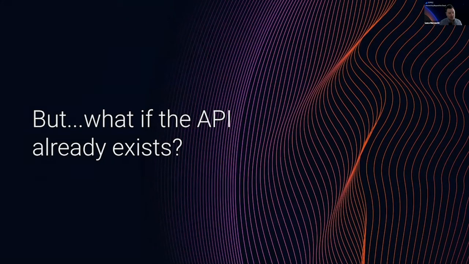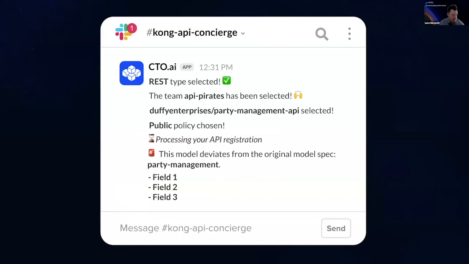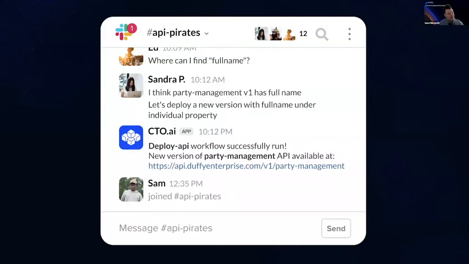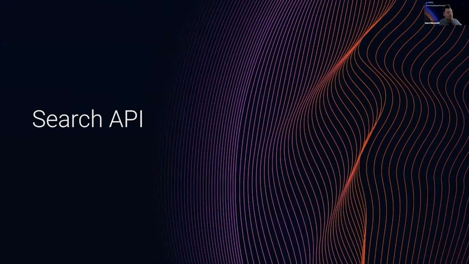What if the API already exists, right? If the API already exists, what happens is that we identify the overlapping parts, right? And so we are actually suggesting that you not build something new, but just connect with the people. And that's it. And when you enter the channel, you enter that conversation, and it's historical, it's there, we can reconcile them. But we spoke about discoverability, right? And what about searching an API?